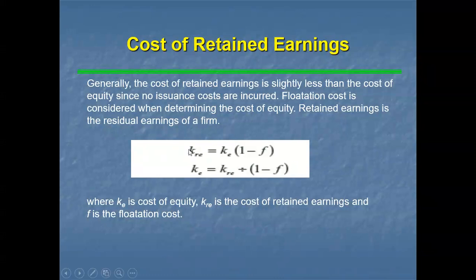See, in this way, we need to calculate it: KE times (1 minus F), where F is the flotation cost and KE is the cost of equity. Here, KRE is the cost of retained earnings. We are going to get it. So how do we calculate KE here? KRE divided by 1 minus F. We can come to this. This is what we call the cost of retained earnings. Again, I am going to tell you, the cost of retained earnings is basically the opportunity cost of additional dividends the shareholders would have got if the retained earnings had not been set aside and considered for the payment of dividends. So that is the cost of retained earnings.